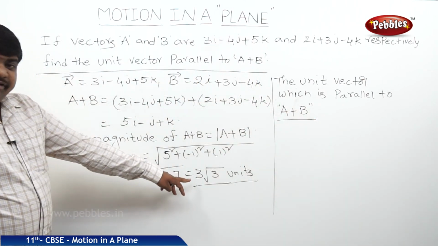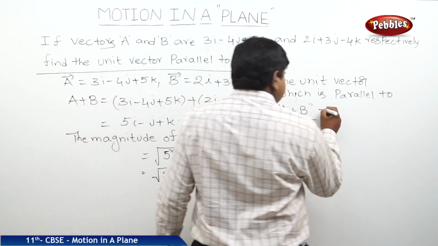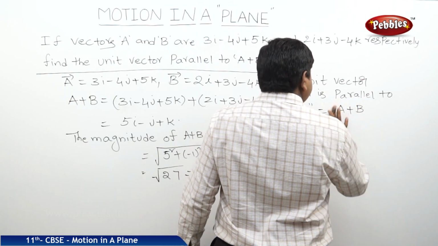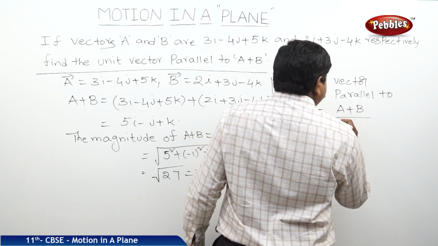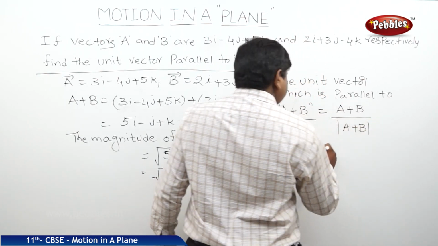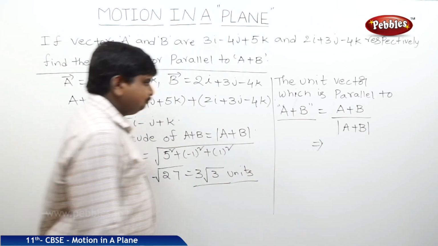The way to find the unit vector parallel to a plus b is a plus b divided by modulus of a plus b. a plus b is 5i minus j plus k.